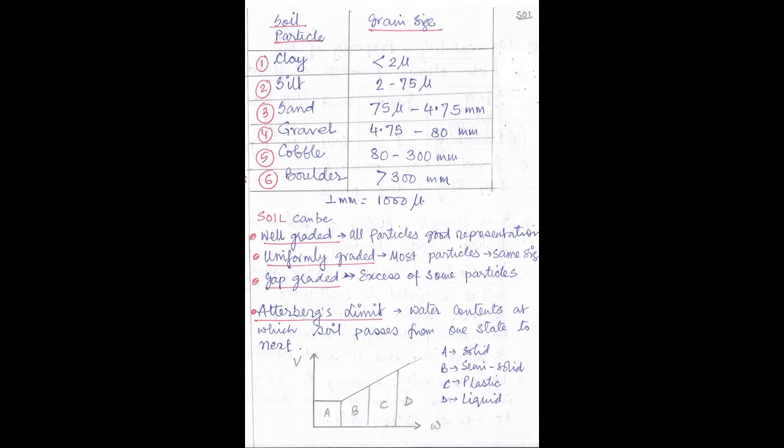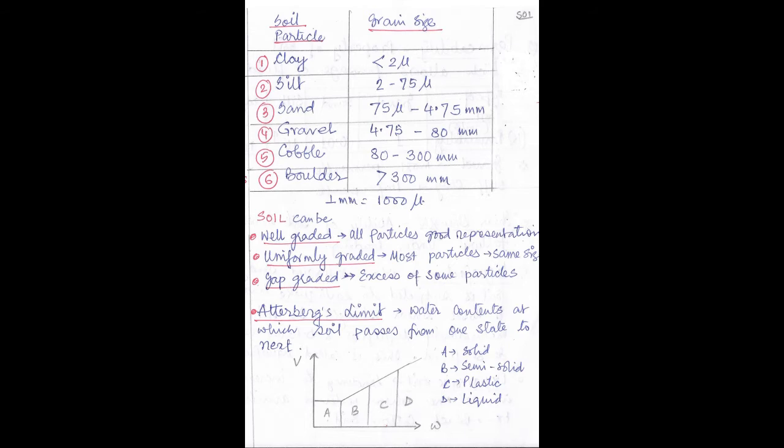Number 4, gravel, 4.75 millimeter to 80 millimeter. Fifth, cobble, 80 to 300 millimeter. And the last one is the boulder, that is greater than 300 millimeter. Here you remember that 1 millimeter is equal to 1000 micron. So this table is very important. Please memorize this table with their grain size and the soil particle.